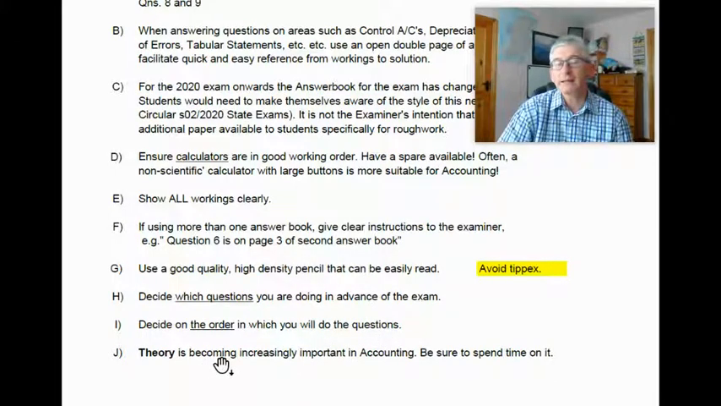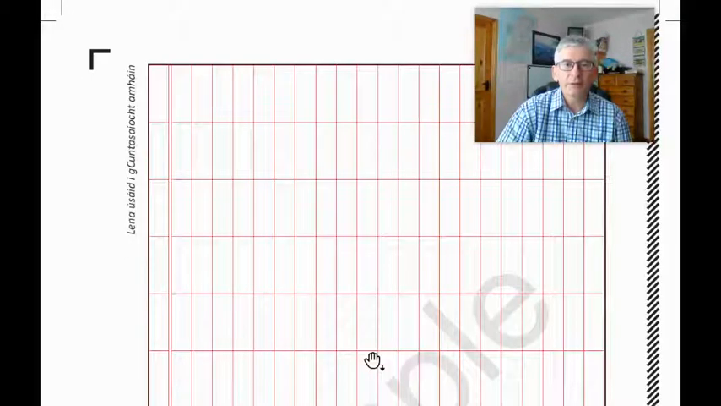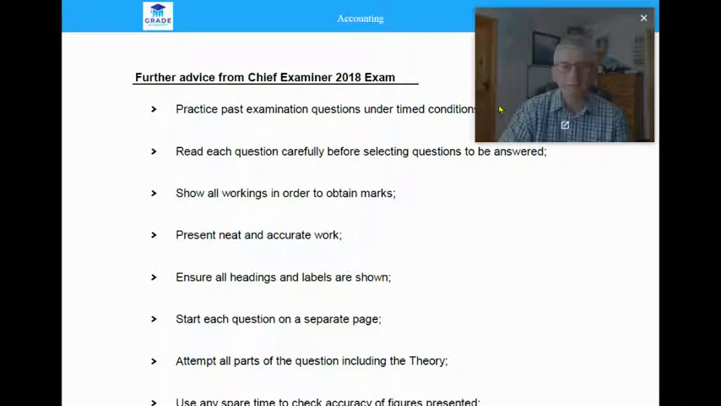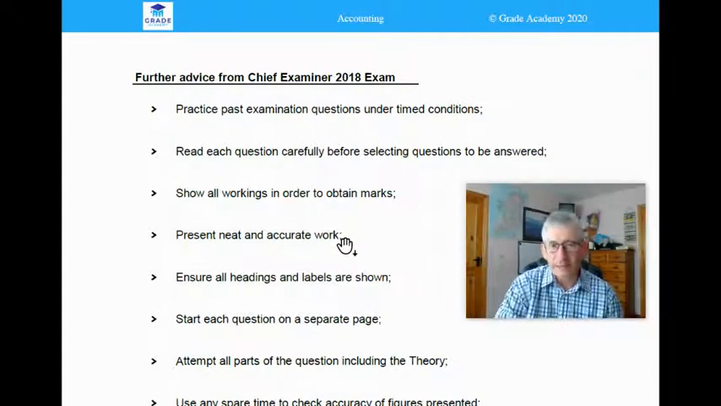Now, theory, as you know at this stage, is becoming increasingly important in accounting, and be sure to spend time on it. Now, I'm just going through that paper again. So just moving on to the next section, which is the chief examiner's report after the 2018 exam. And there's nothing in it here that you won't be used to. And it is: practice past examination questions under timed conditions.